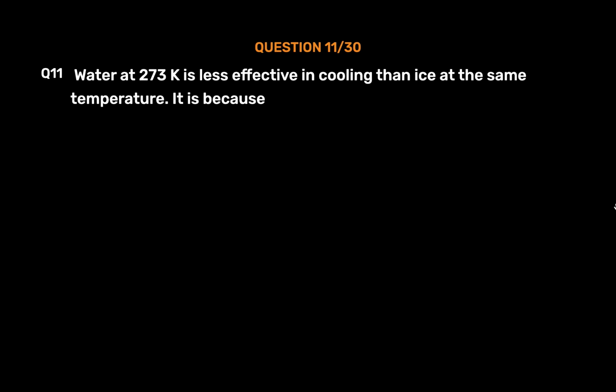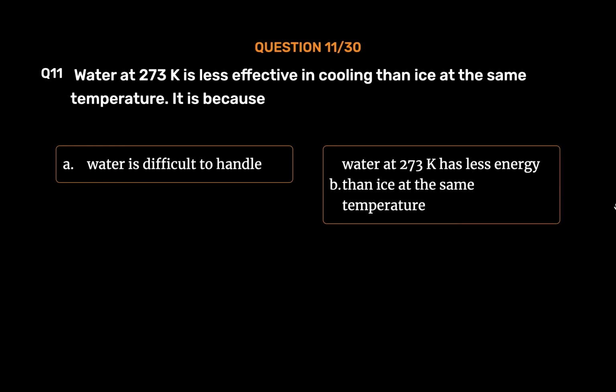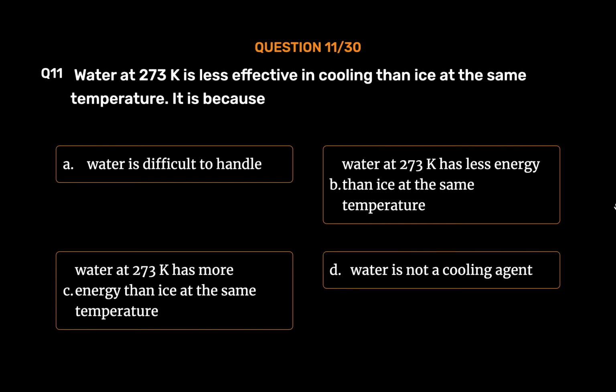Question number 11. Water at 273 K is less effective in cooling than ice at the same temperature. It is because: Option A. Water is difficult to handle. Option B. Water at 273 K has less energy than ice at the same temperature. Option C. Water at 273 K has more energy than ice at the same temperature. Option D. Water is not a cooling agent. The correct answer is Option B. Water at 273 K has less energy than ice at the same temperature.